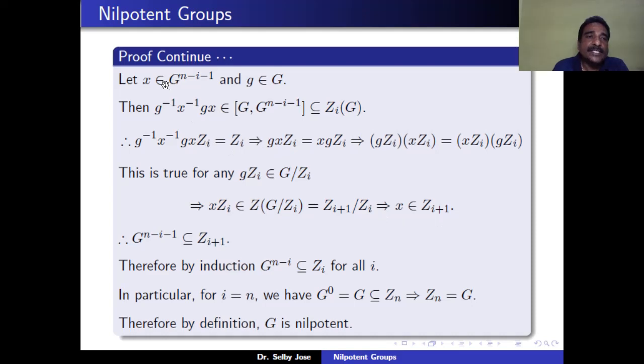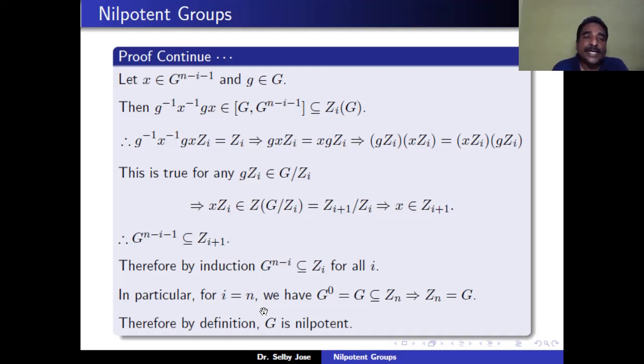So we have chosen x in G_{n-i-1} and we have shown that it belongs to Z_{i+1}. So G_{n-i-1} is contained in Z_{i+1}. Therefore, the result is true for i plus 1. Therefore, by induction, G_{n-i} is contained in Z_i for all i.